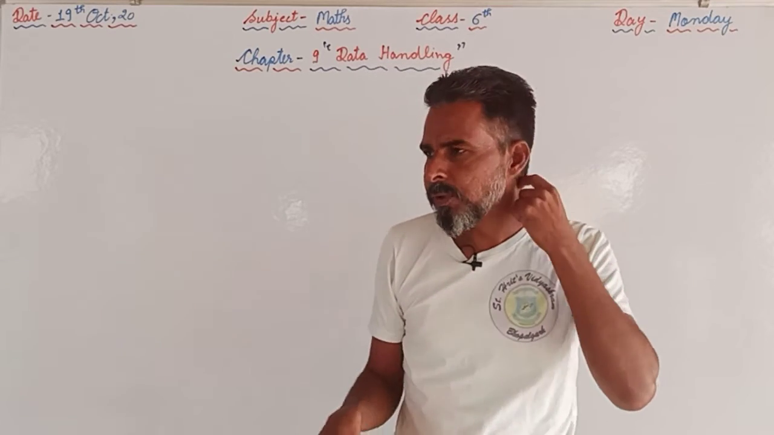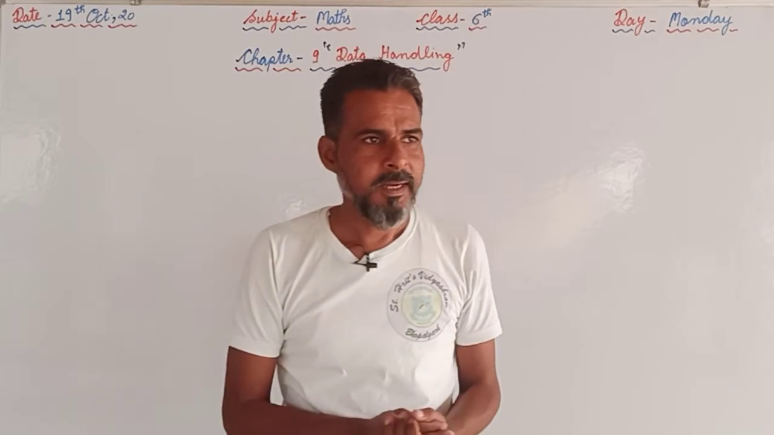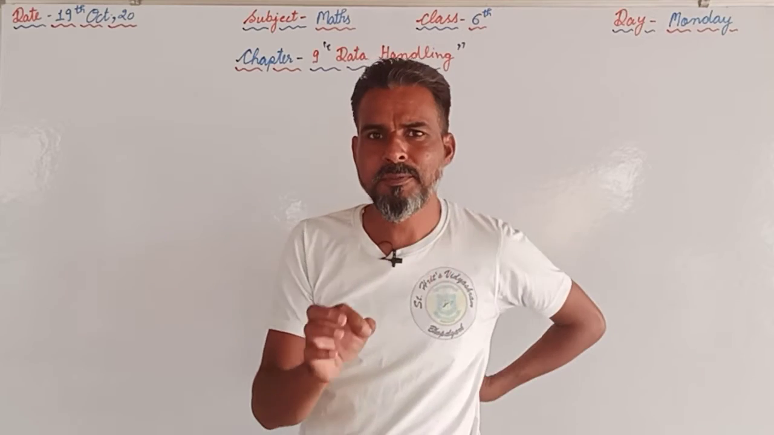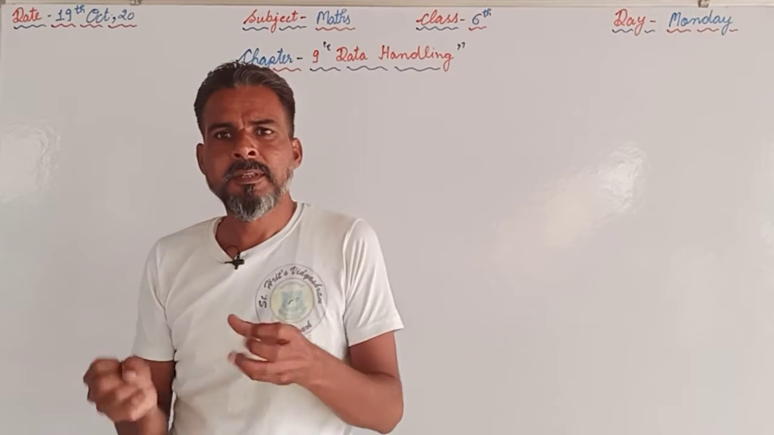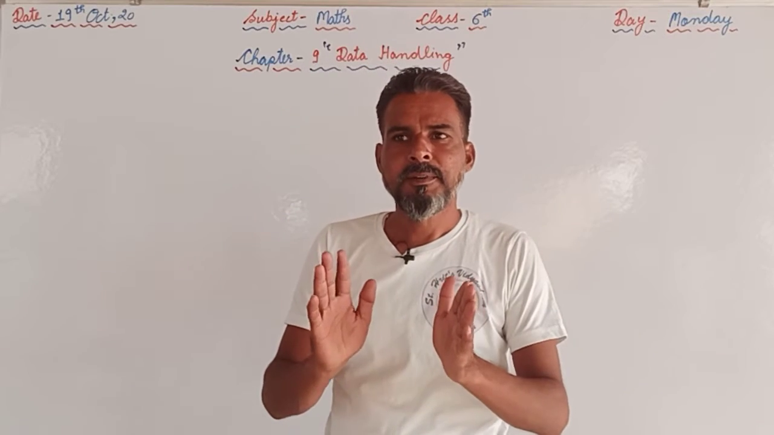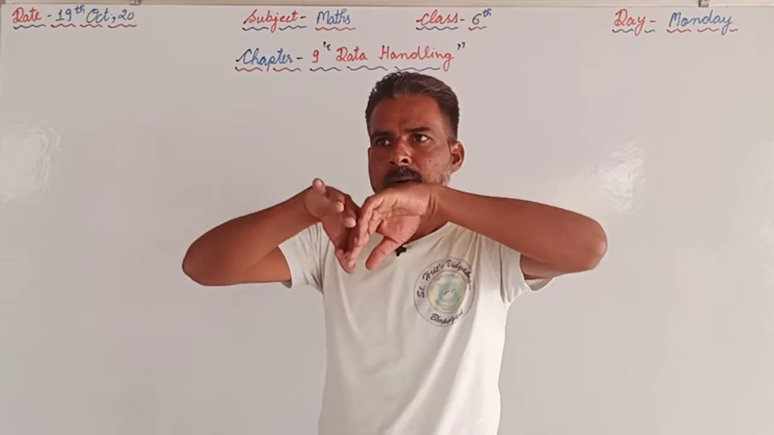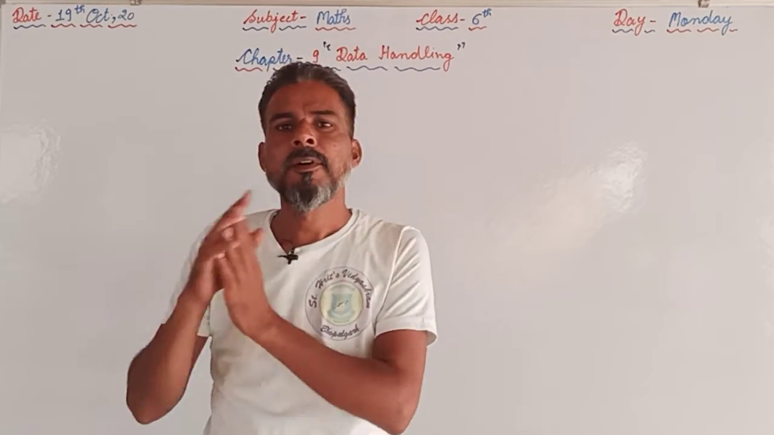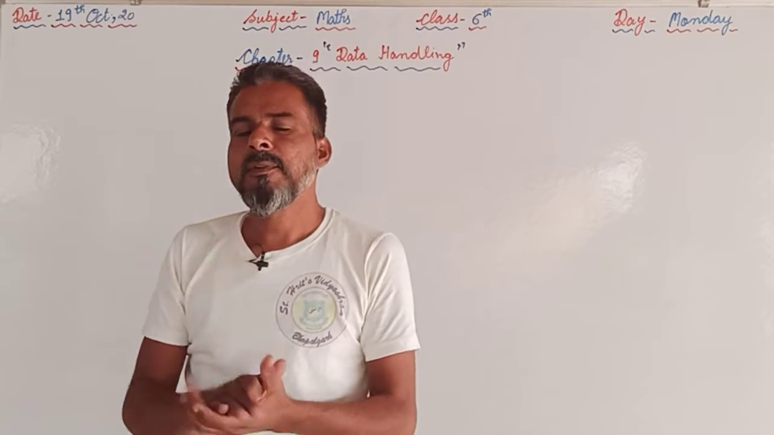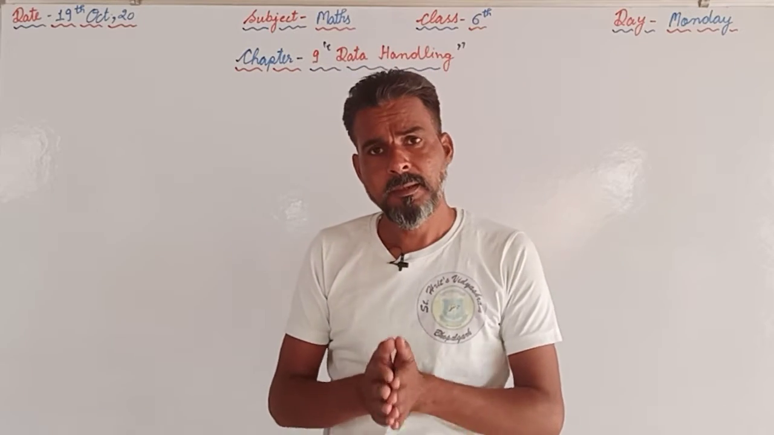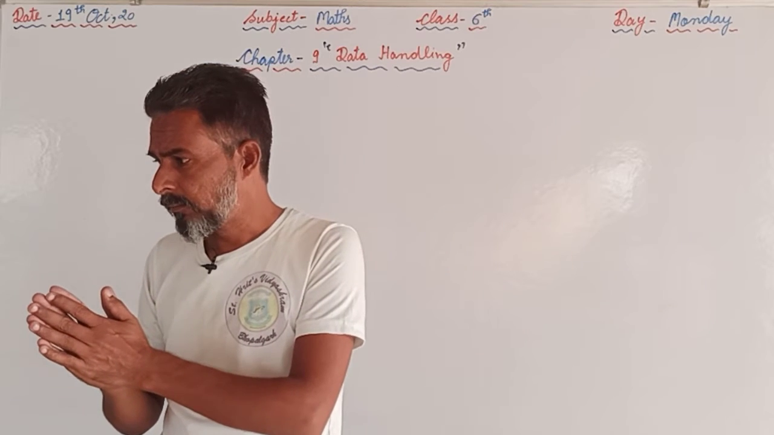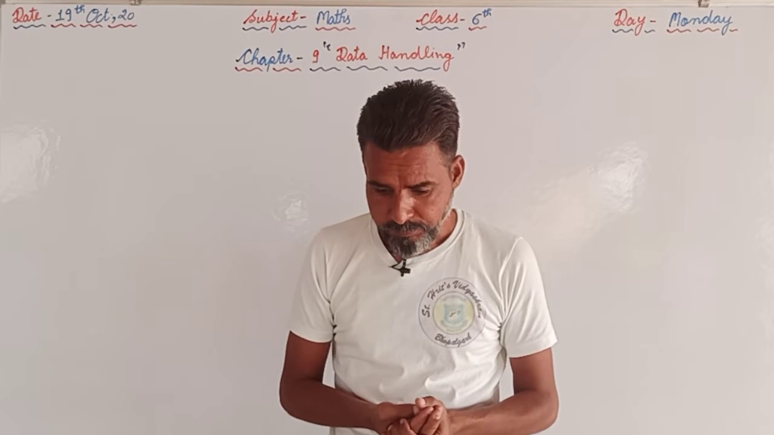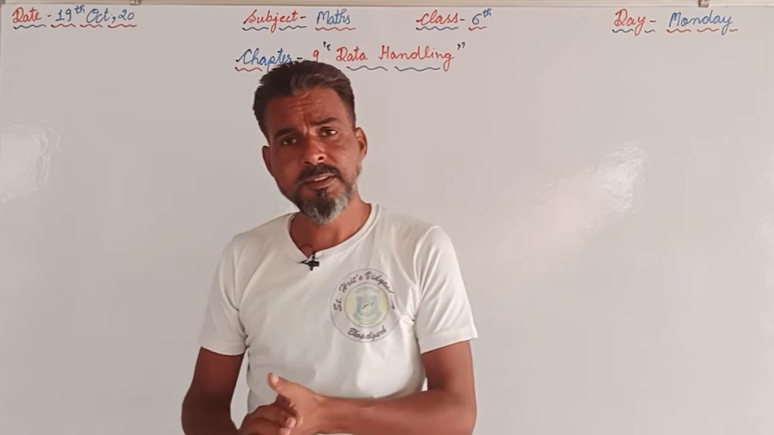Data can be classified into two types. First one is raw data, and second one is organized data. Raw data means we note down the information roughly, and then afterwards using that rough information we can arrange it as organized data, in the form of a table, or a pictograph, or a bar graph, or a pie chart.